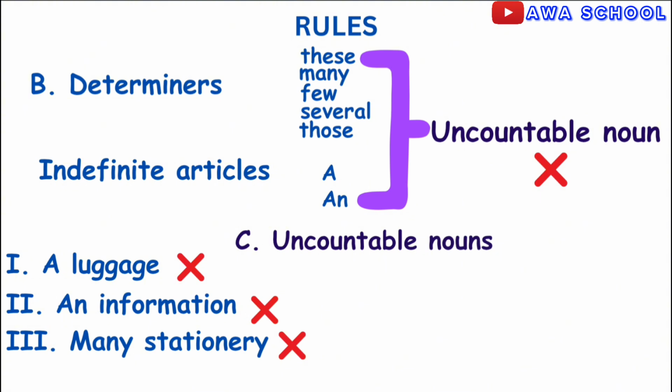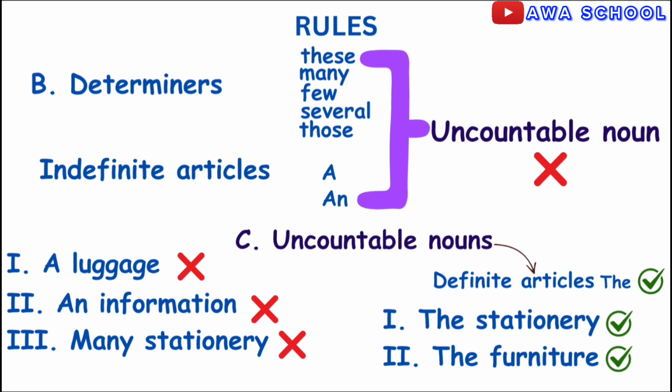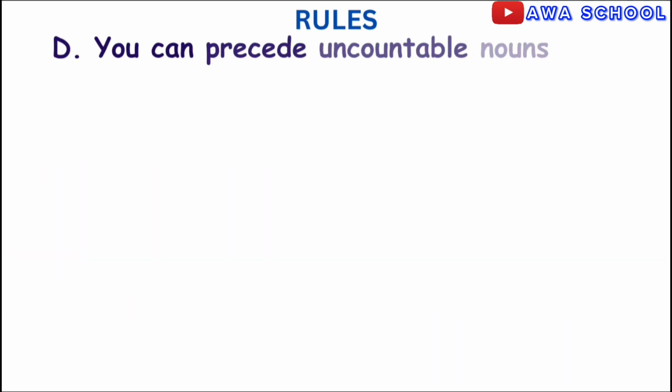Since we said we cannot use indefinite articles with uncountable nouns, does that mean we can use the definite article the? Yes, we can use it. Therefore, the stationery is correct. The furniture is also correct. Hope you understand.